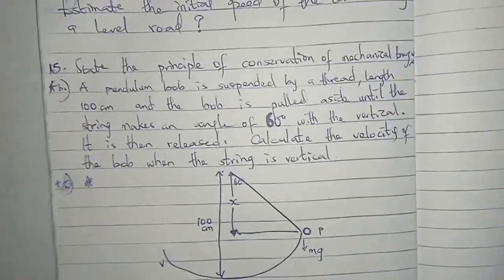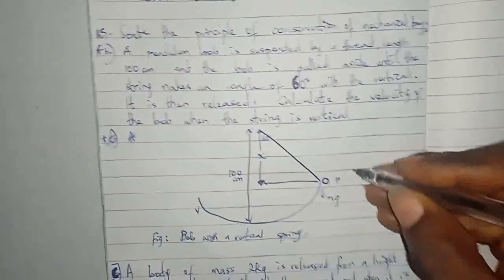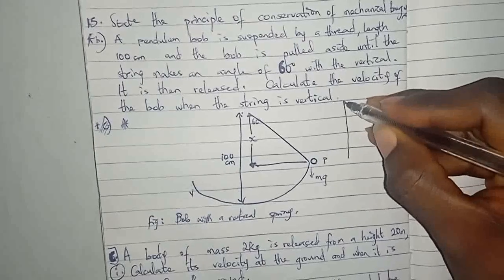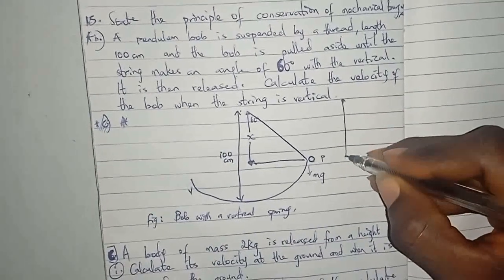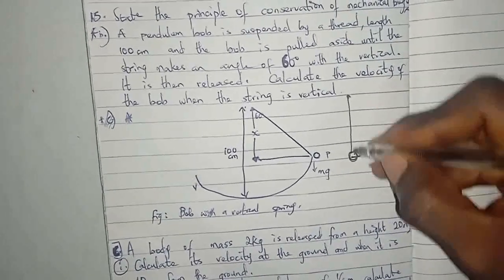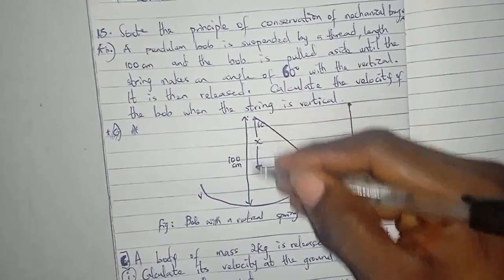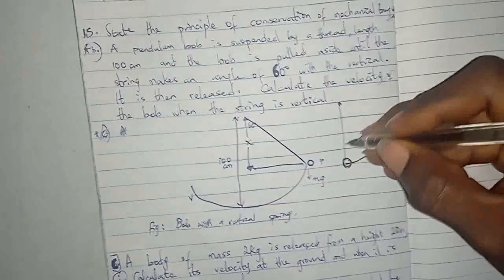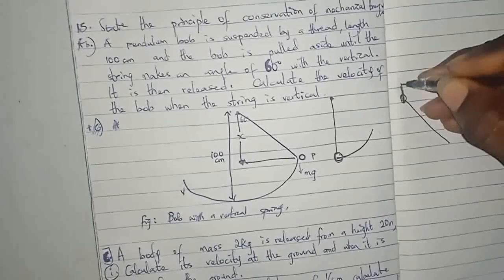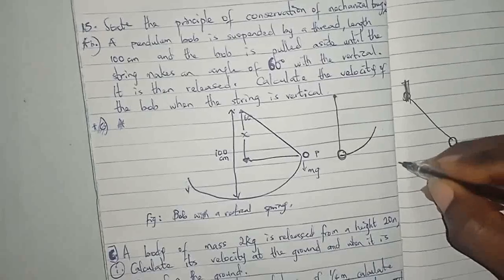All right, so notice what they are saying. We pull the pendulum bob, we have the length, then they come and tie it. Let's say this is the pendulum bob here, they come and pull it. So when they pull it, as they pull it, it moves such that this thing that you're seeing as height doesn't mean that it is at this point. So at the point when they pull it, the pendulum bob is more like this. Notice that this is the part where it's hanging. So when they pull it, the bob is somewhere here. So when it rotates again, it will come this way.